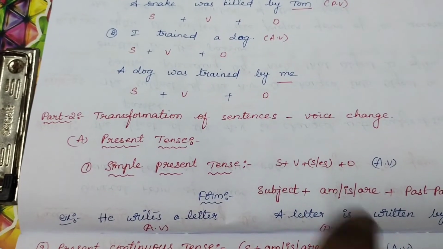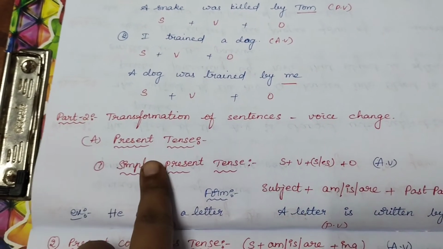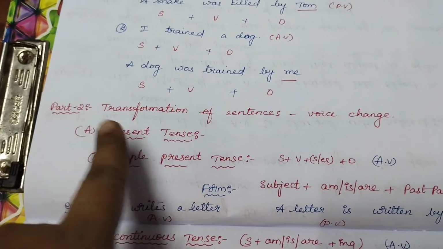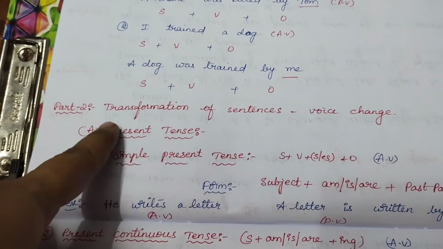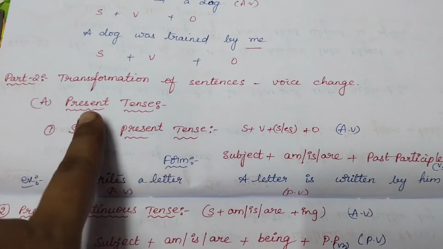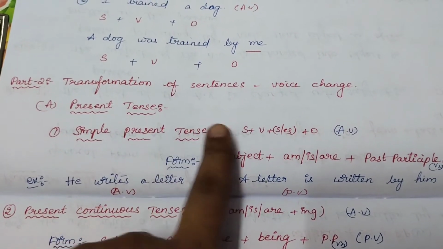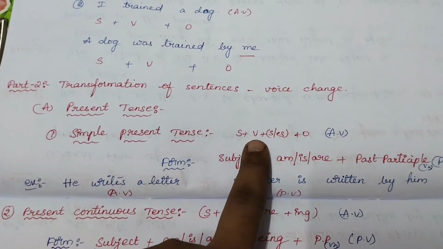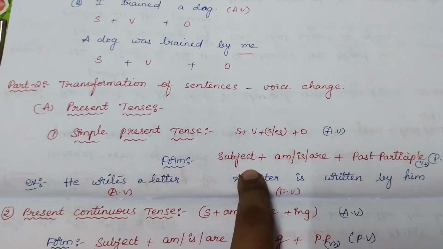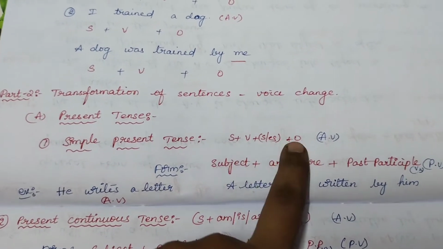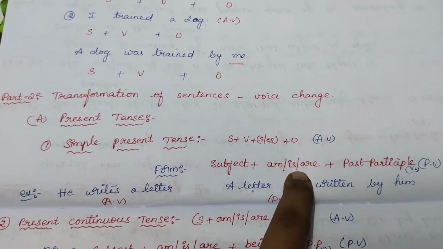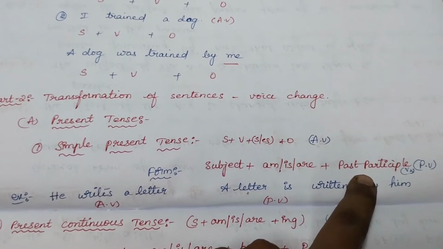Coming to transformation of sentences, that is part 2. How to change the sentence from active to passive for present, past and future is given in detail. Coming first to present tense, simple present tense. The structure will be subject plus V1 plus s or es plus object, that is for active. Coming to passive, the object will be changed to subject. So subject plus am or is or are plus past participle.